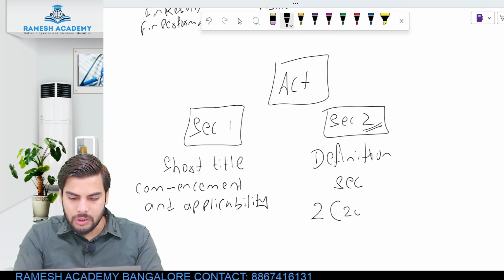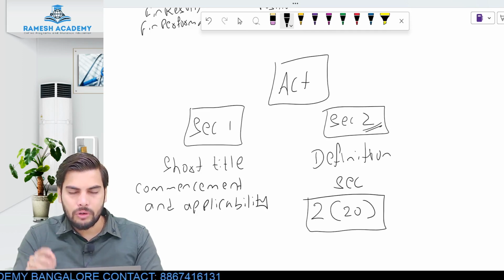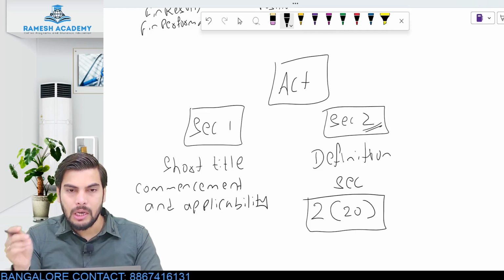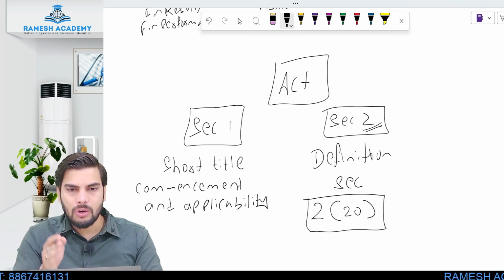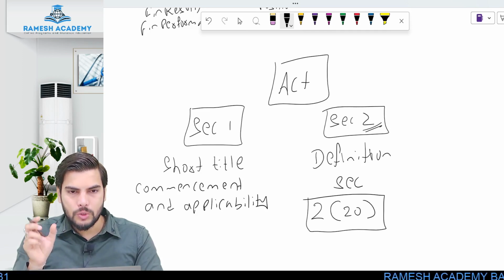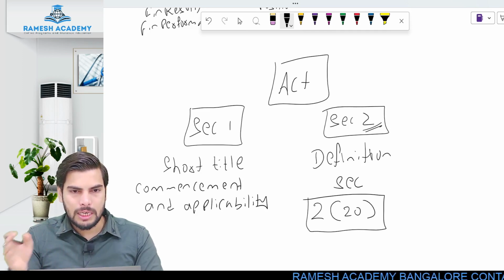When it comes to section 2, we should always read it like this. If it is section 2 clause 20, don't read it as section and subsection. Read it as section and clause. Section 2 clause 20 it is. I am telling that only with respect to section 2, not any other section. For any other section, it would be section, subsection, clause and subclause. Only with respect to section 2, read it as section and clause. But for other things, you will read section, subsection, clause and subclause. Is this clear?